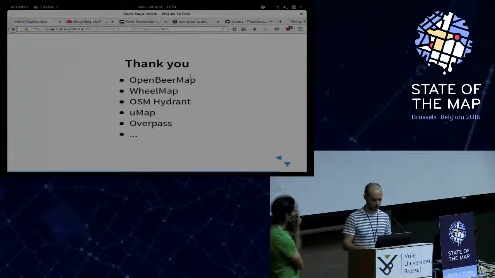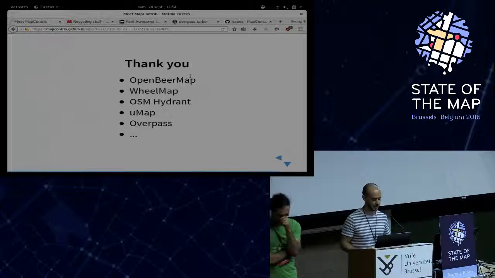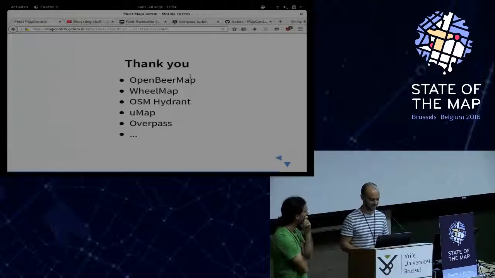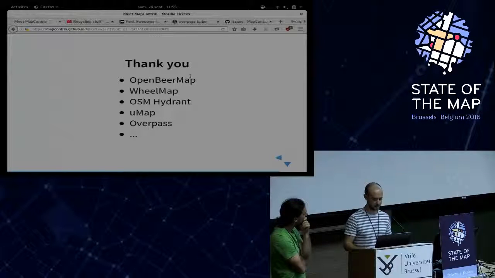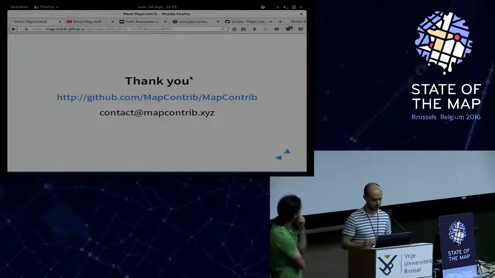And we wanted to thank some projects which inspired us, like OpenBeerMap, WheelMap, OSM Migrants, uMap, Overpass, and a lot of other projects, but we can't list them all. So thank you very much. We are glad to have such a large ecosystem. Thank you.